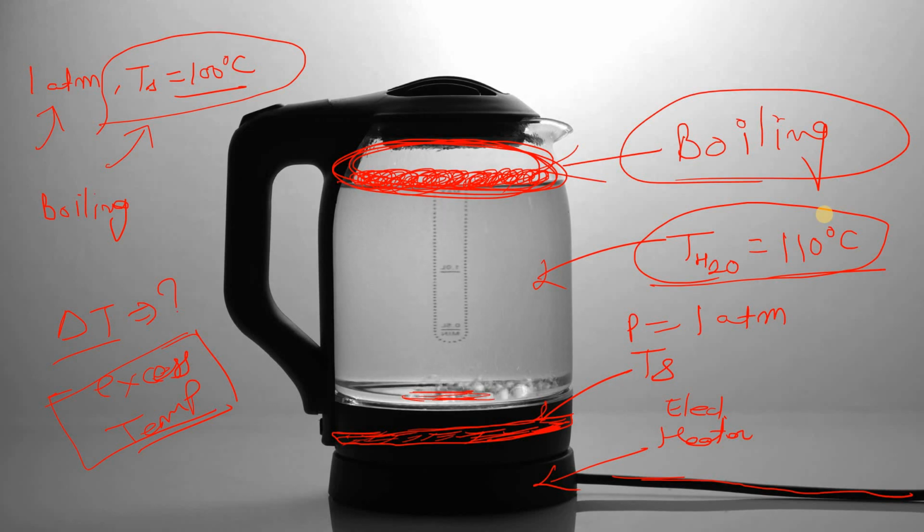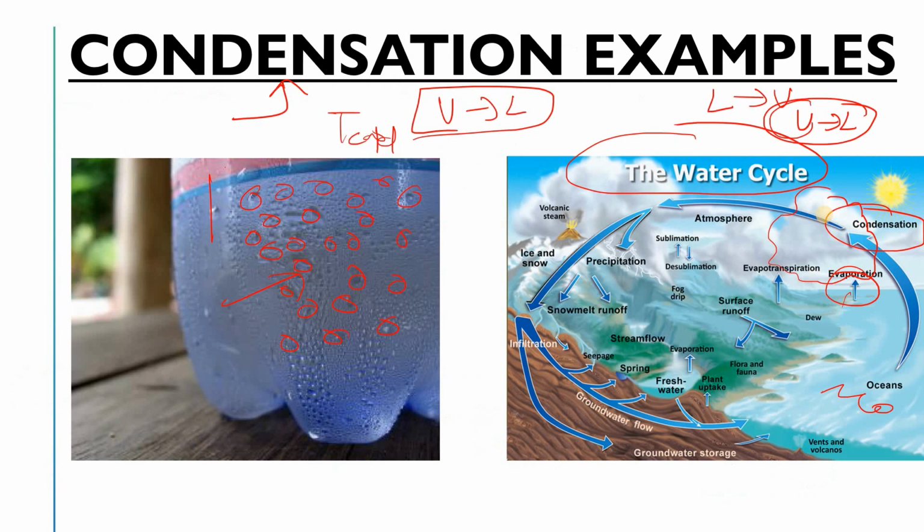Now if we discuss the end product, in the case of boiling there will be vapors. You will see at the top there will be bubbles, vapor bubbles, right? But in the case of condensation, there will be liquid droplets. Can you see here? These are the liquid droplets, right? So these are the differences between boiling and condensation, right?